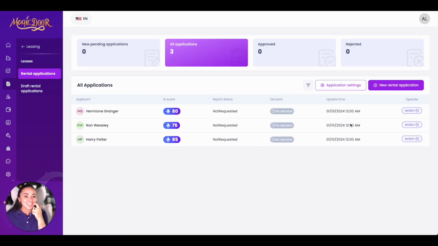So what's really cool is that MagicDoor uses AI throughout our entire software, and this is one of the first places that you're going to see it. As you can see, we have an AI score. This is a score from 1 to 100 on basically how qualified this tenant is for your unit.